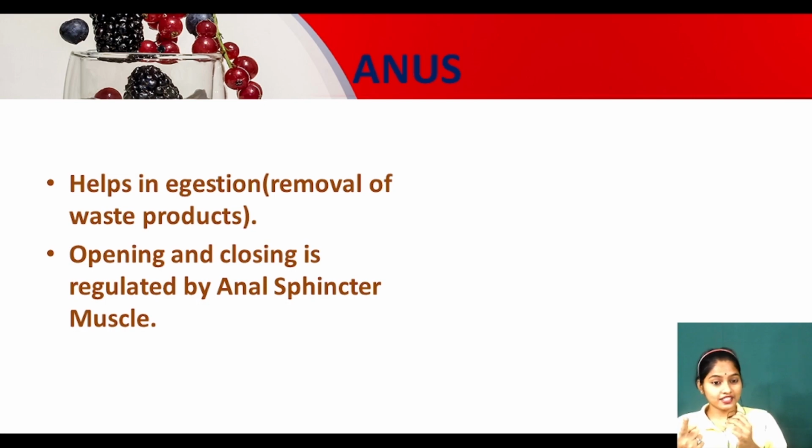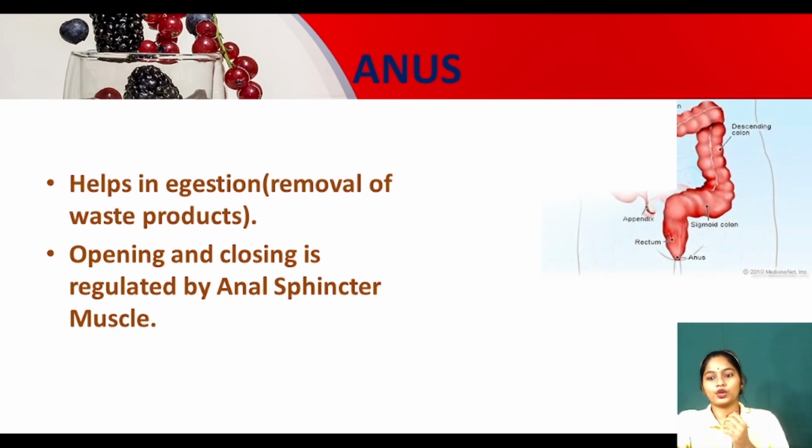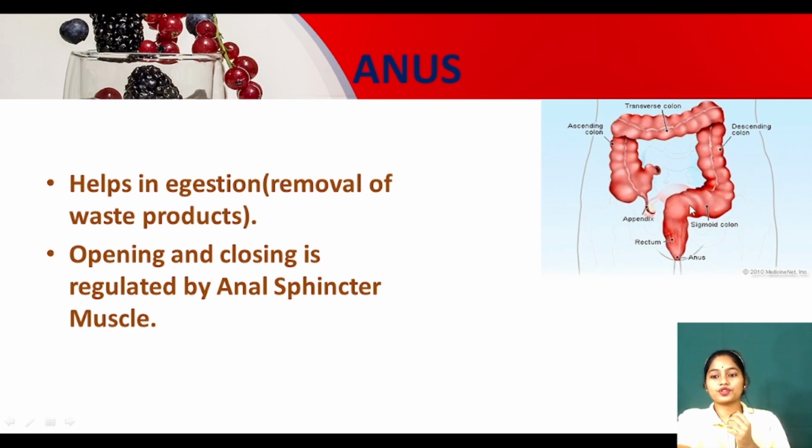Again the sphincter muscle is coming, which helps in the exit and entry of certain molecules. Here the anal sphincter muscle is present in the anus, which helps in the opening and closing of the anus. Look, this is the anus. After reabsorption of water, the waste products will move through the anus and be removed from our body. Clear?